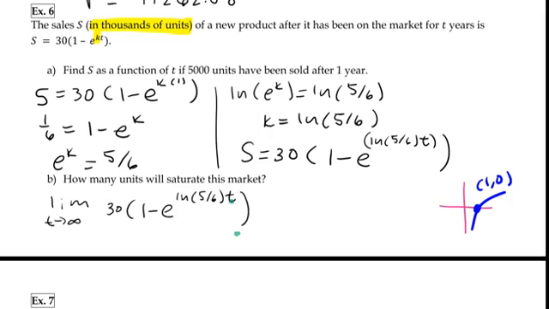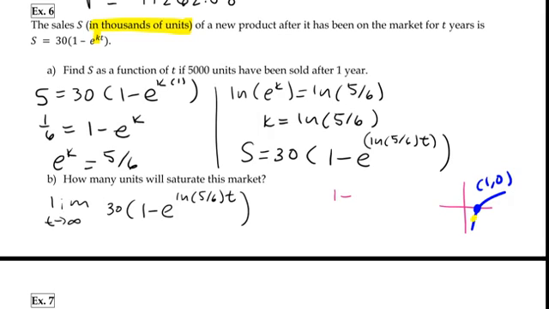As T gets huge, I don't know if this whole thing is getting huge. Maybe if this is negative, it's in the denominator. So I have to figure out what's going on here. 5/6 is less than 1. So 5/6 is going to be, let's use a different color, maybe right here. I'm just making that up, but I can see that the output is negative. So what I'm going to have, and this is just us thinking, this isn't necessarily our work.